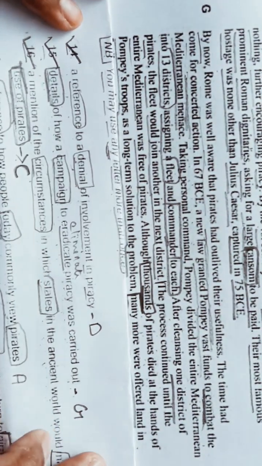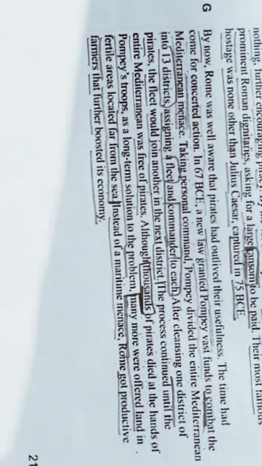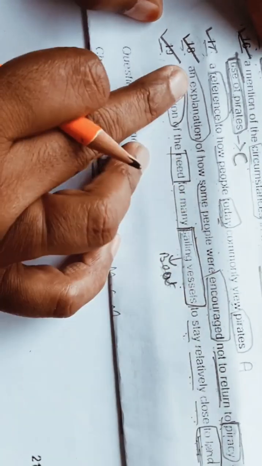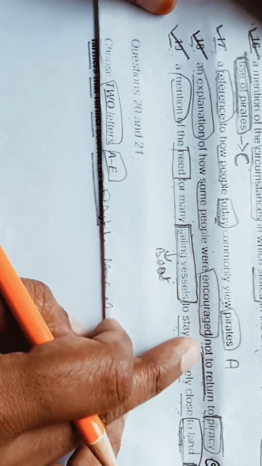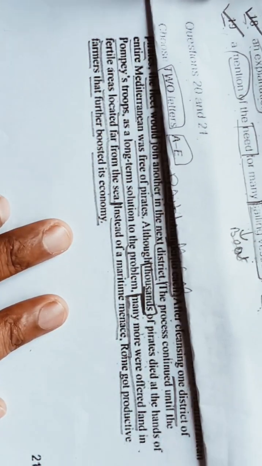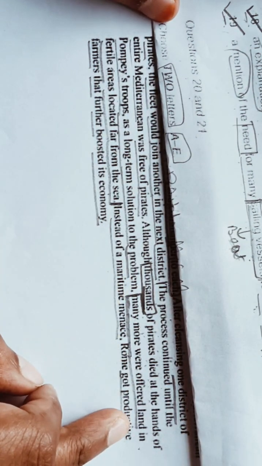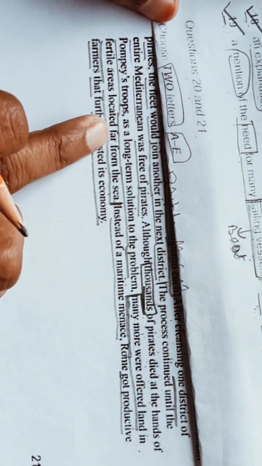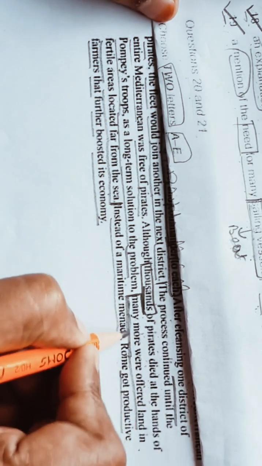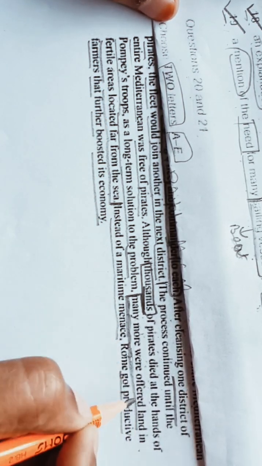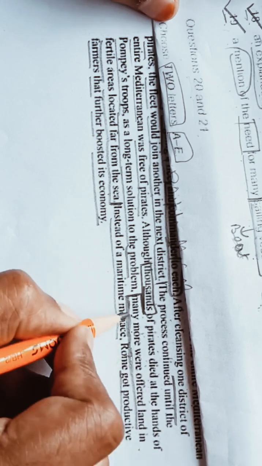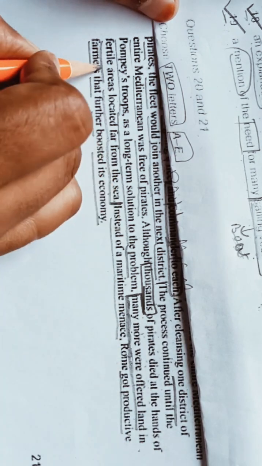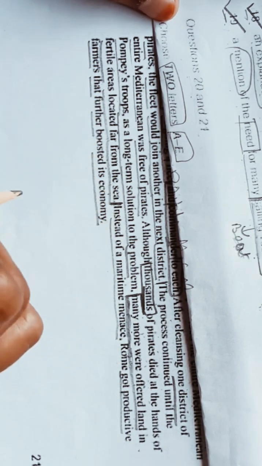Okay, so now let's confirm. So what they are saying, in 18 they are saying an explanation of how some people were encouraged not to return to piracy means many more were offered land in fertile areas located far from the sea, means many pirates were offered land in fertile areas located far from the sea.